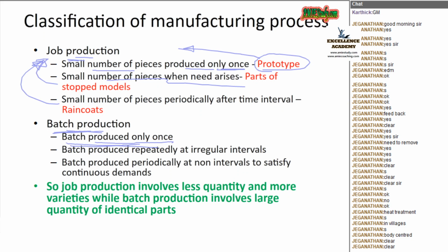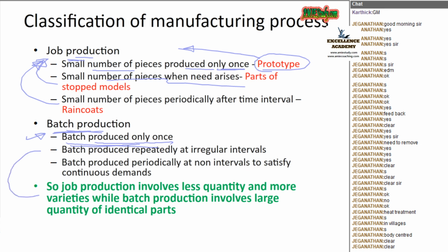Instead of making different products, batch production makes only one product at a time, and that will be in bulk. For example, a 10 mm nut and bolt will be made in bulk in batch production. That is the difference between batch production and job production.